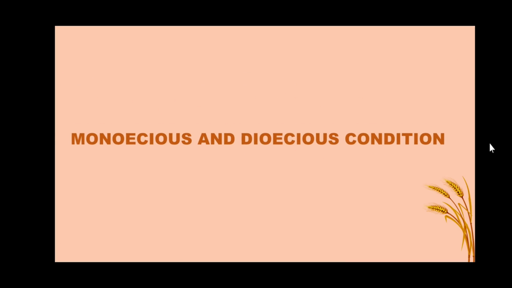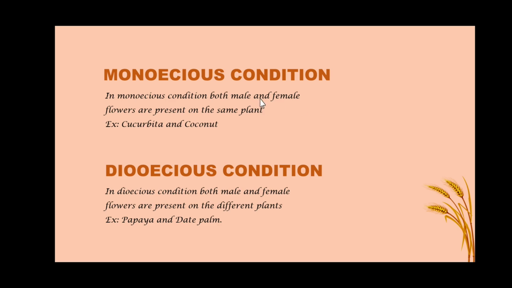Dear student, now based on the type of flowers that are present on a plant, sexuality is classified as monoecious and dioecious condition. So here in case of monoecious condition, both male and female flowers are present on the same plant. For example, cucurbita and coconut.